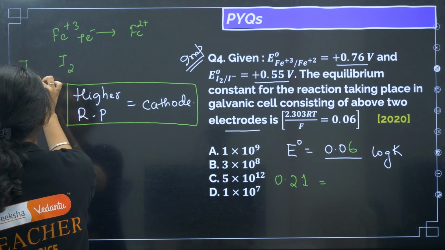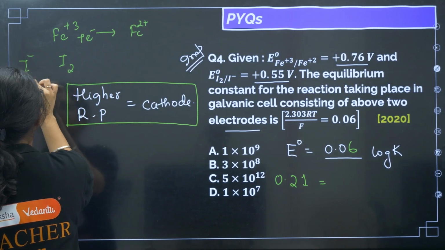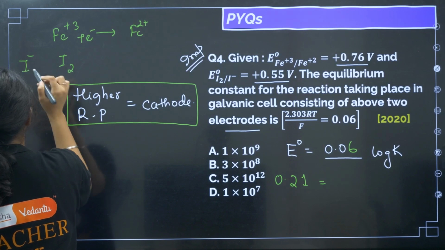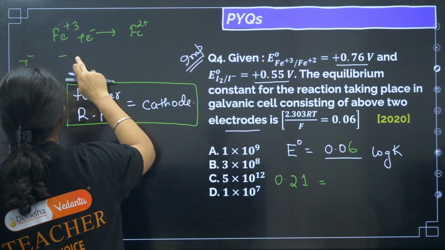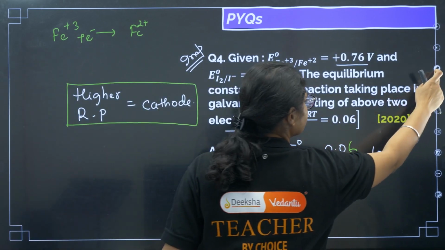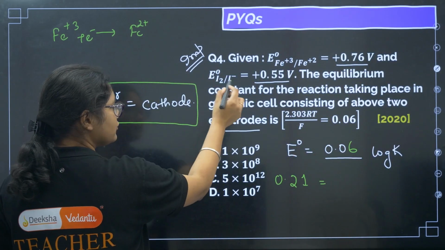So it will be like this, I minus will get converted to I minus. One second, okay, I'll write on this side. So we have to write the oxidation. So I minus to I2 is oxidation, I2 to I minus is reduction.